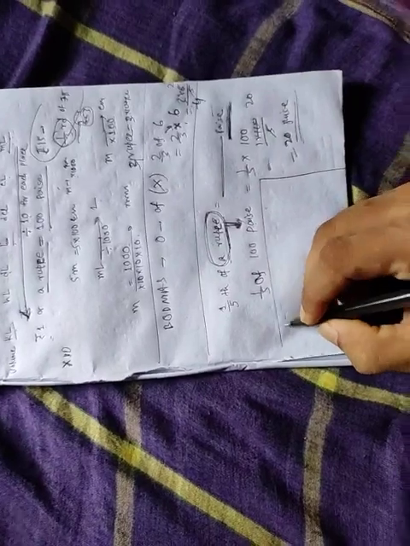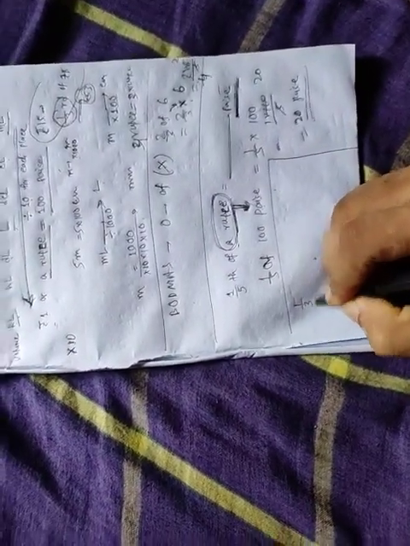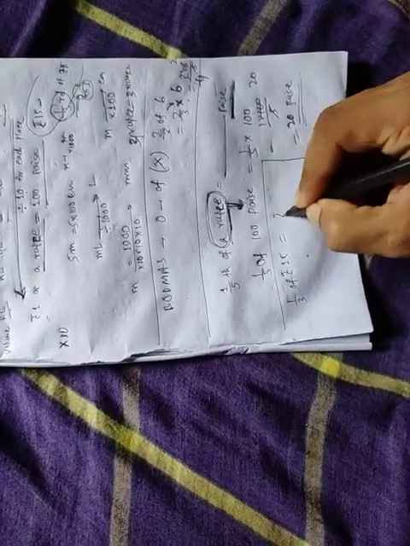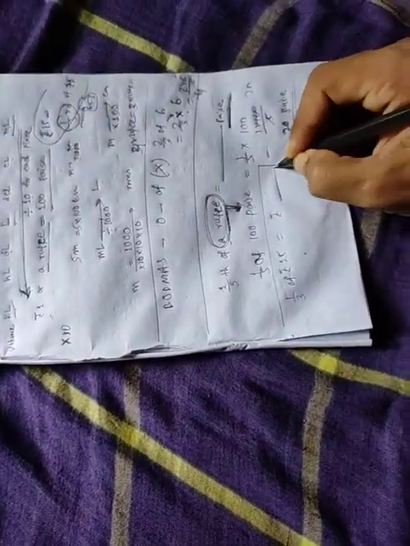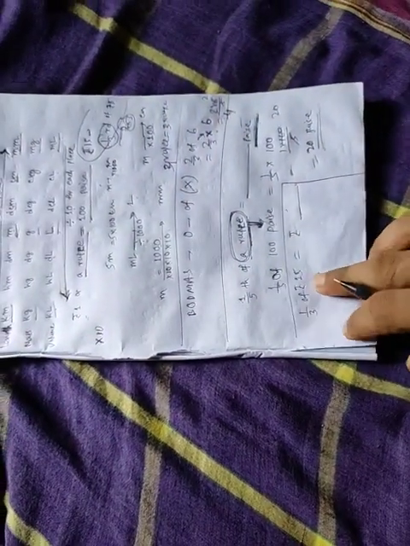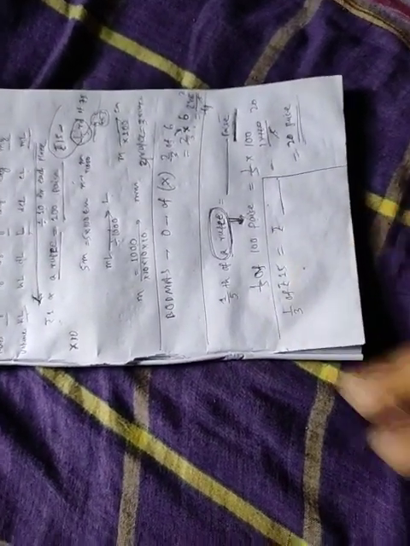Suppose you are given 1/3 of 15 rupees is equal to rupees dash. Suppose you have 15 rupees and your father has said, give 1/3 of your money to your brother, then how much money do you have to give? So for this kind of sum you have to follow this process.